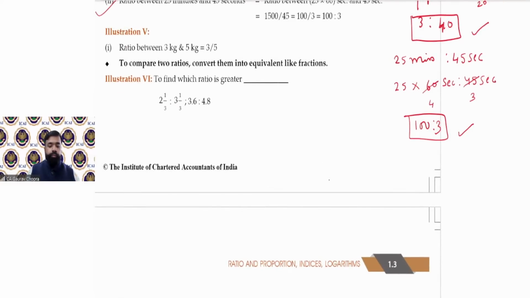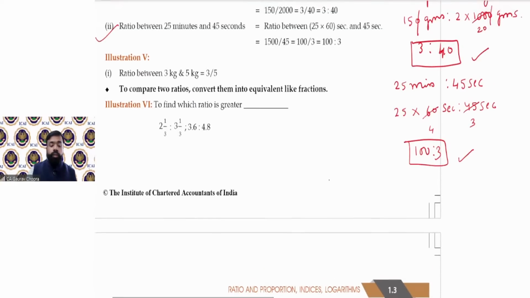Now, the next one, ratio between 3 kg and 5 kg. These two are already in kilograms, so the unit is already the same. Therefore, the ratio will be 3:5. Now, if you want to write them in the form of a fraction, write the first term in numerator, that is 3, and the second term in denominator. So antecedent will be in numerator and consequent will lie in denominator. Therefore, the result is 3/5.